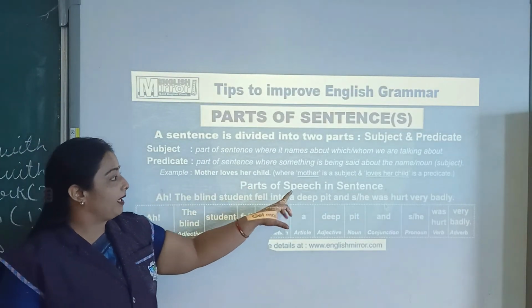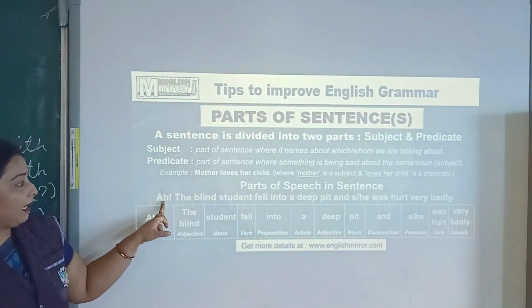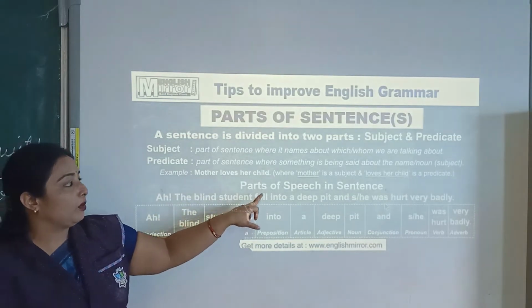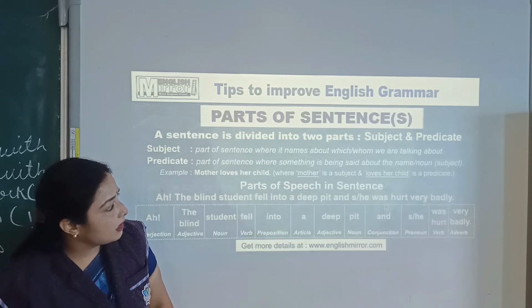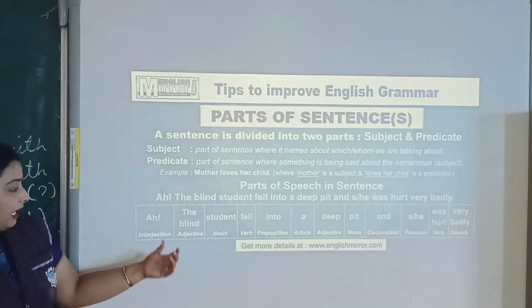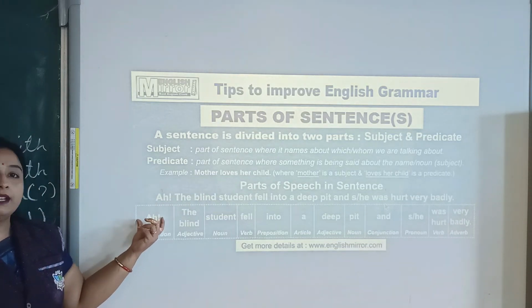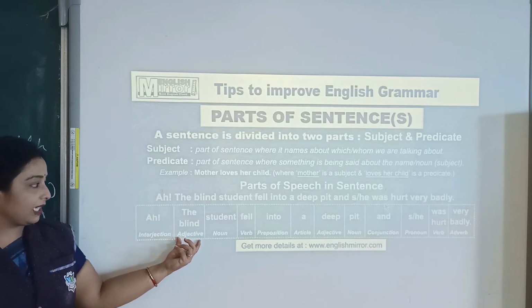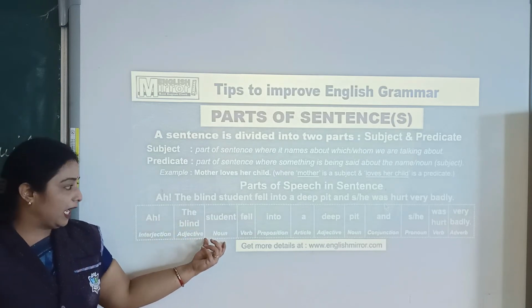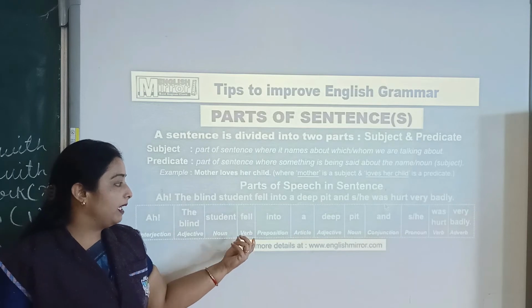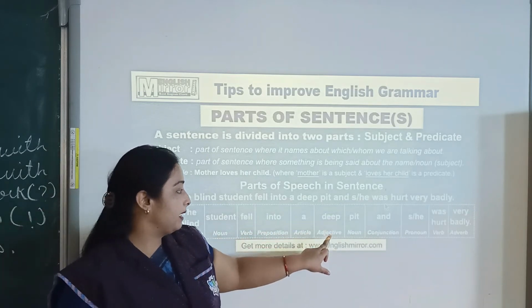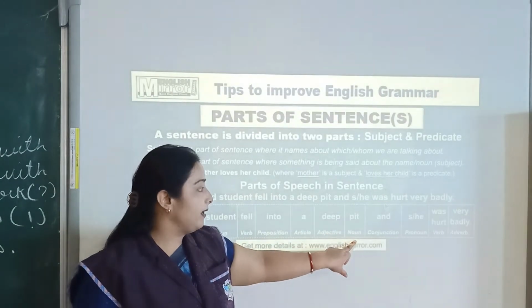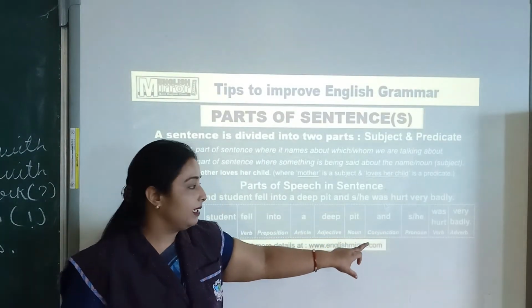Okay. Parts of a sentence. The blind student fell into a deep pit and he was hurt very badly. It is an interjection because it is an interjection sign. The blind, adjective; student, noun; fell, verb; into, preposition; a, article; deep, adjective; pit, noun; and, conjunction.